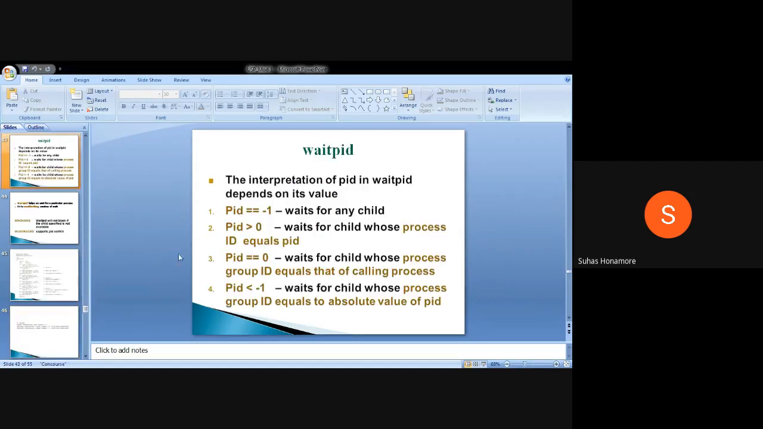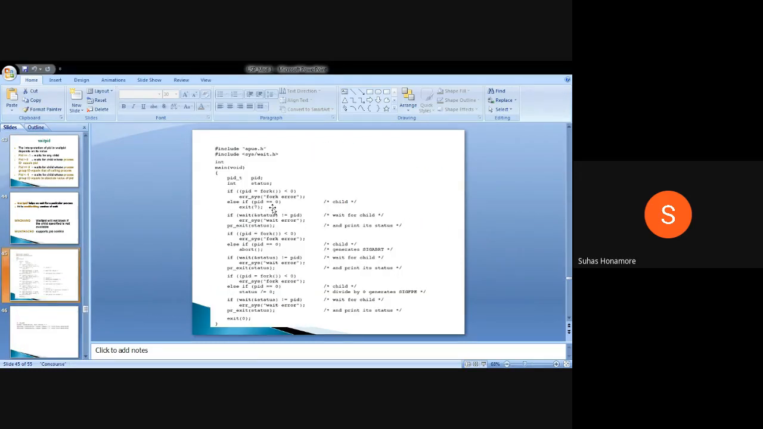Now we will see one program on this. Okay, so here is the program.